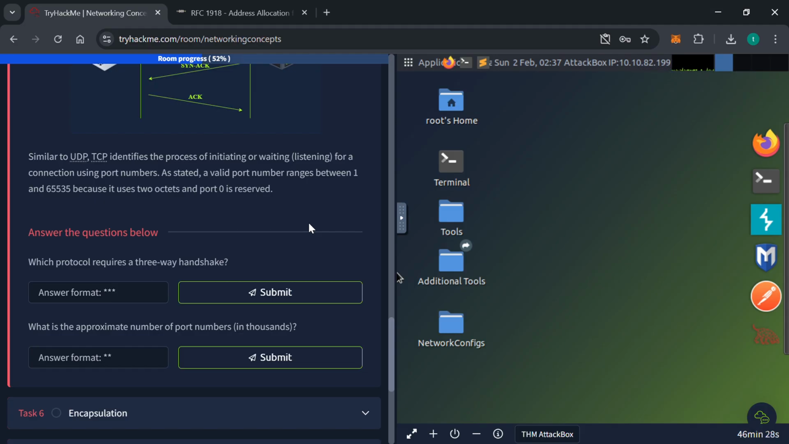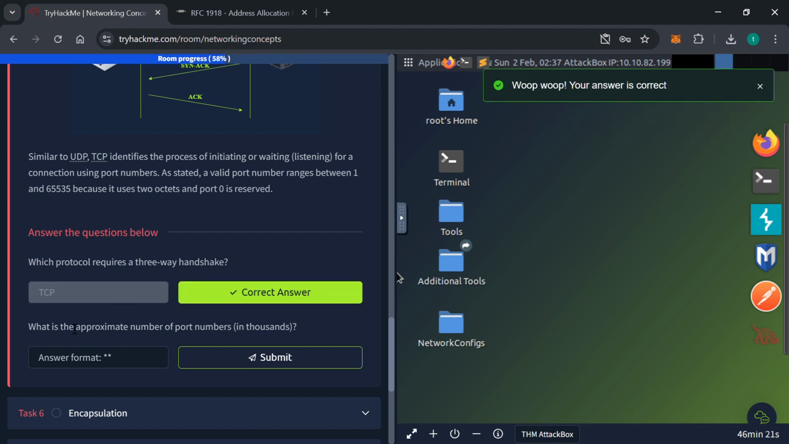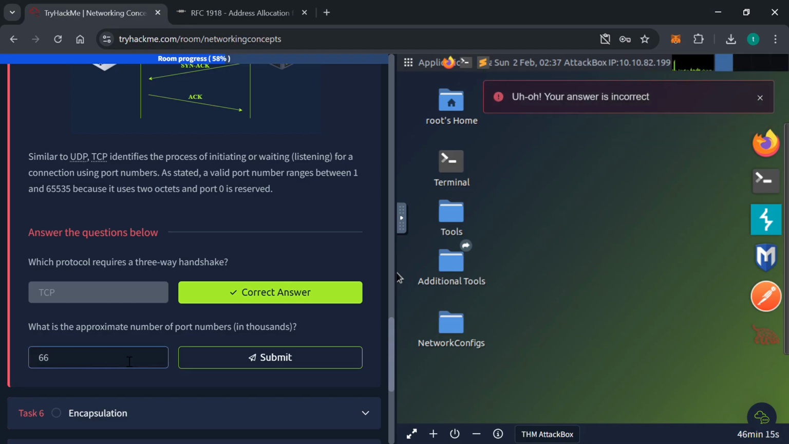Now, which protocol requires a three-way handshake? That's our TCP. And what is the approximate number of port numbers in thousand? Approximately, is that 66? Okay, let's try 65. Oh, right.